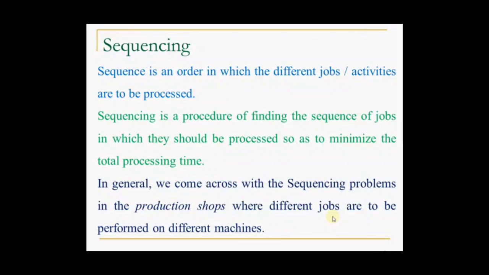As we know, sequencing is very important whenever we are performing a number of activities or jobs to complete one particular project. In such cases a technological order is very important. It means we have to perform the activities in order so that the total production cost or time can be reduced. For that we say job sequencing.